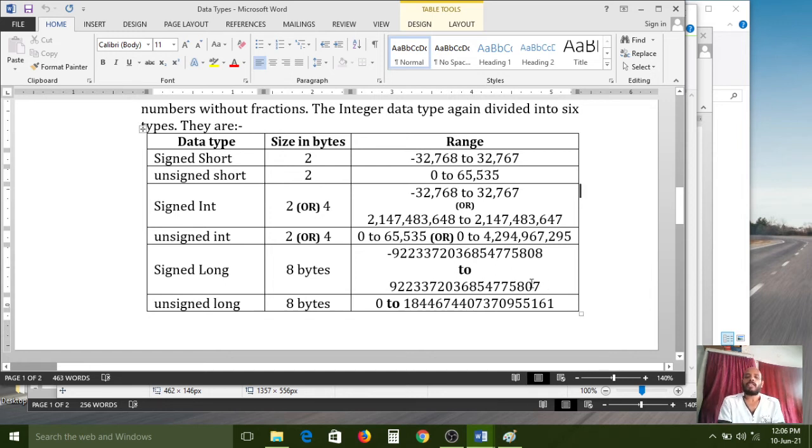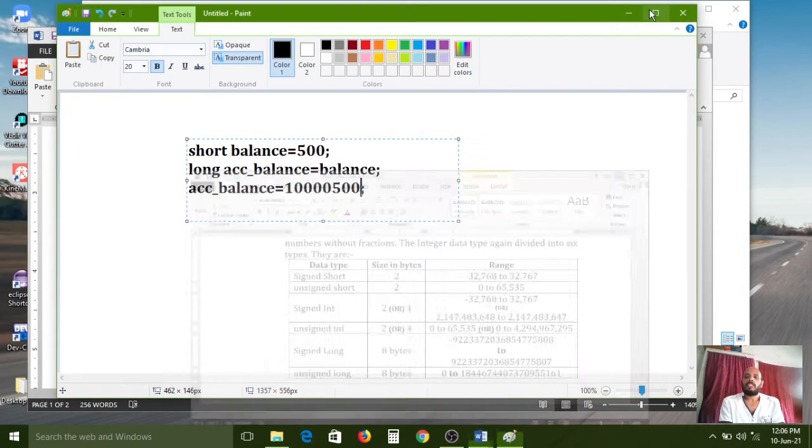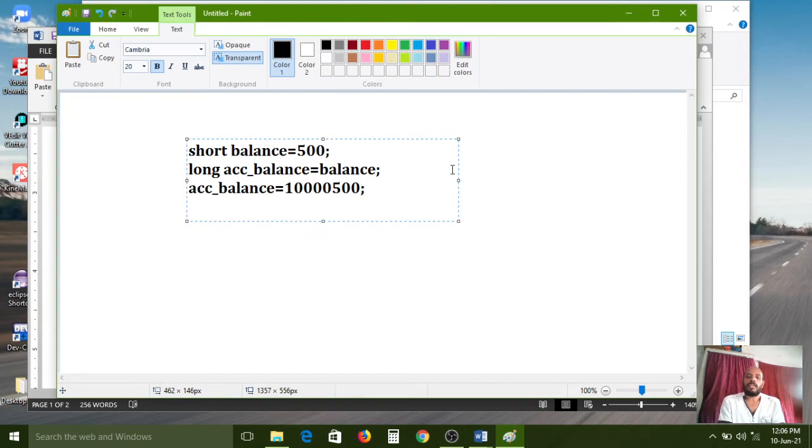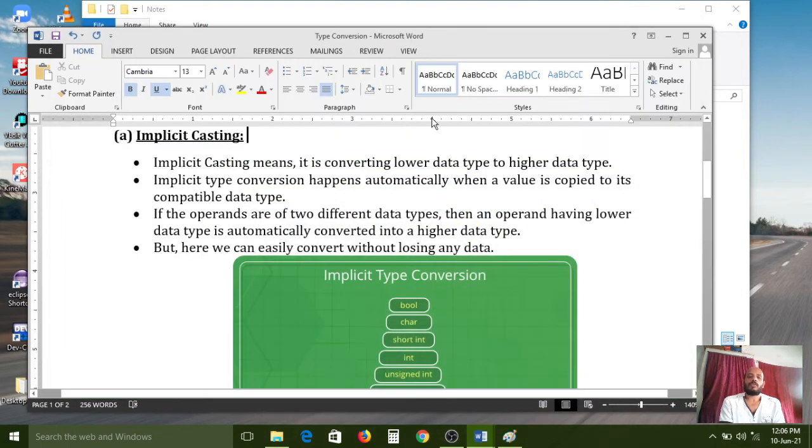So this number is also available within the range, so there is no problem to assign this variable, so there is no loss of data. Short data type range is also contained in the big data type range.